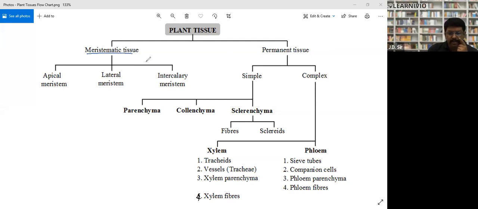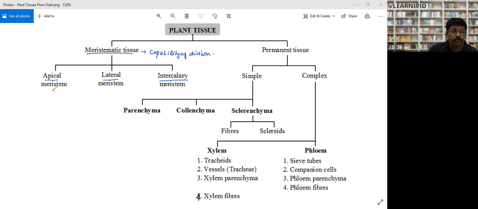Meristematic means all those tissues which have lifetime capability of division, so they can divide. So they are called meristematic. Meristematic tissues are of 3 types: apical, lateral, and intercalary.